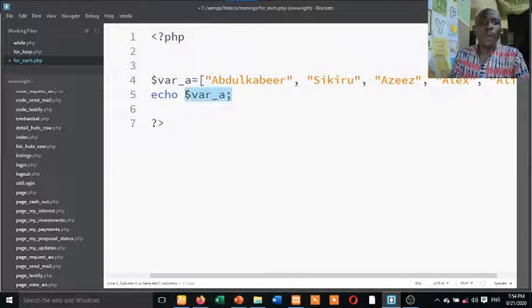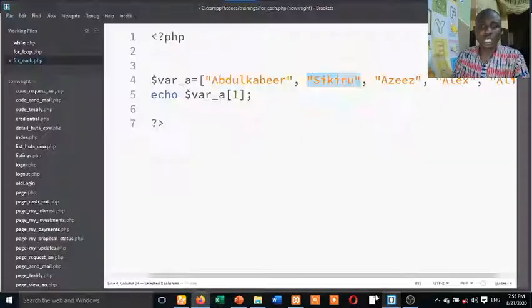You know, this is how we print an array. Normally when you want to print an array, you use the variable and the index. If I put the index of 1, array starts from 0. This is index 0, this index 1, this index 2, and so on. So if I echo this array variable, the index of 1 is going to echo Sikiru.